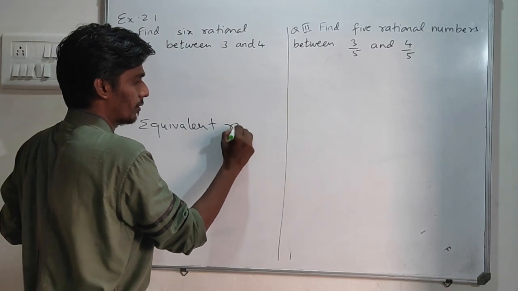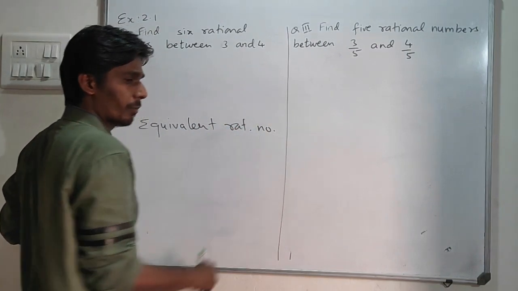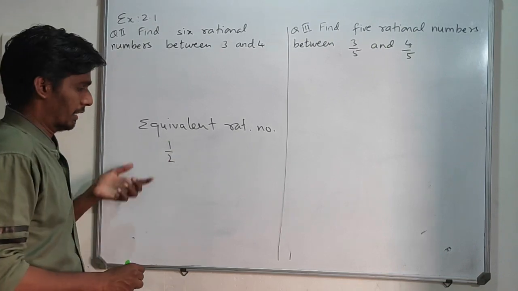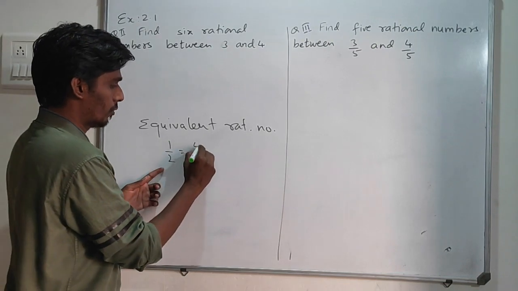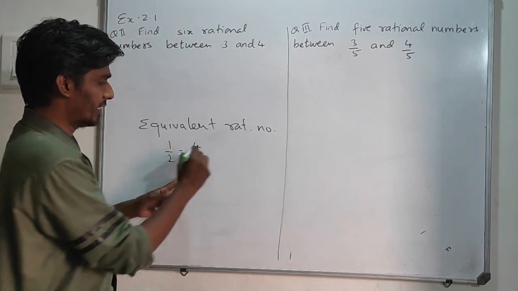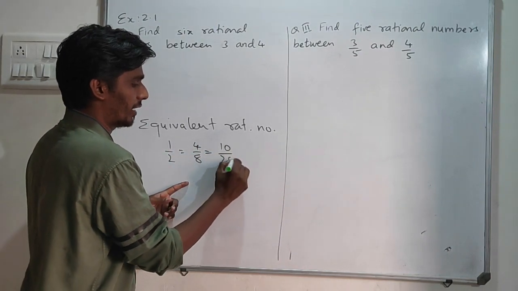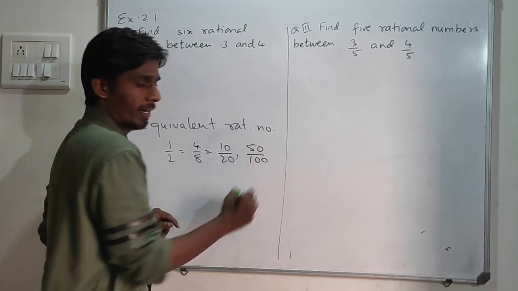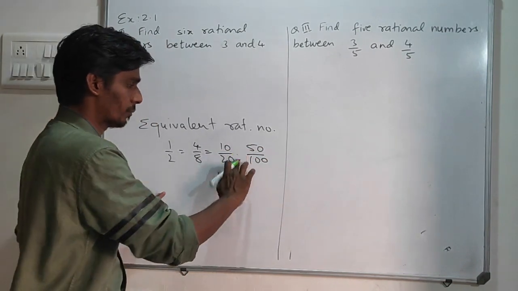What is an equivalent rational number? If I write 1 by 2, this 1 by 2 is the same as what? 4 by 8. This 4 by 8 is the same as what? 10 upon 20. This 10 upon 20 is the same as what? 50 upon 100. Why are they all equal?